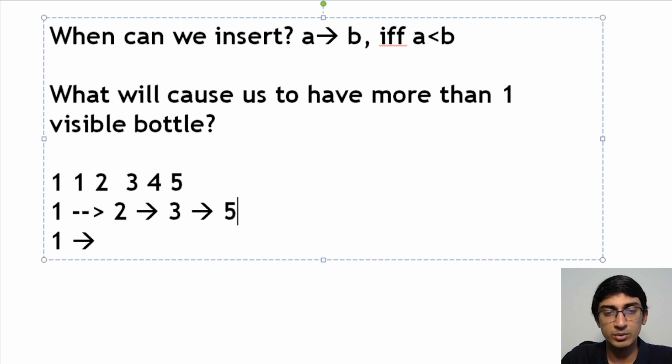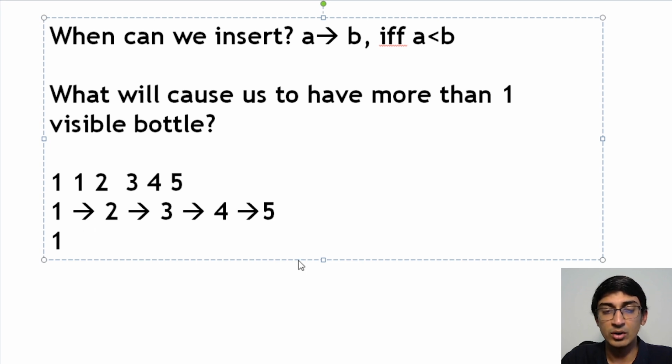So we could have had this 4 into 5. But I'm still left with this 1 over here. I cannot do anything about this 1. This 1 cannot be entered anywhere else at this particular point, right?